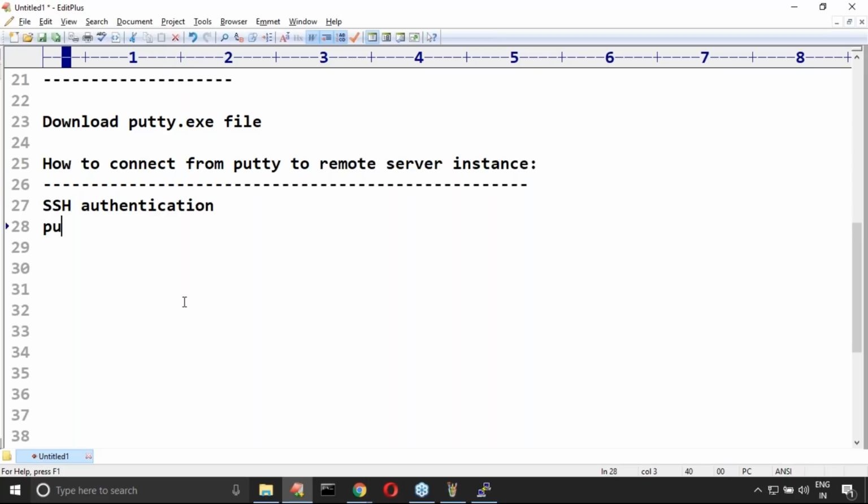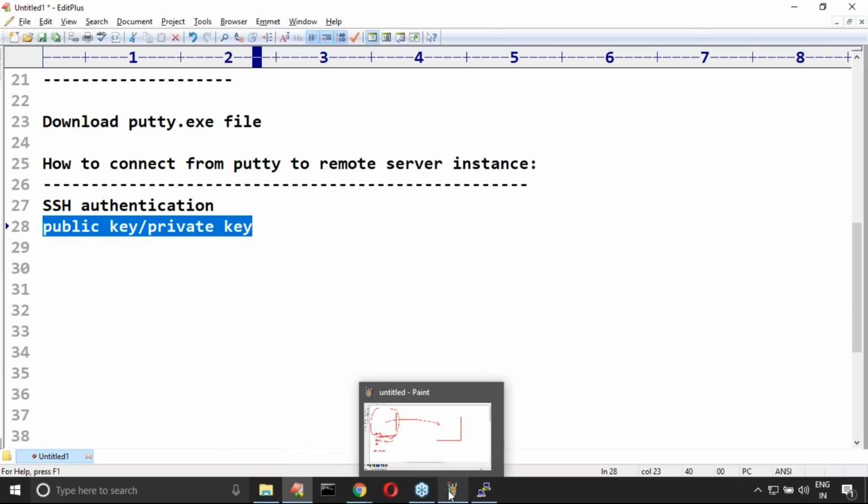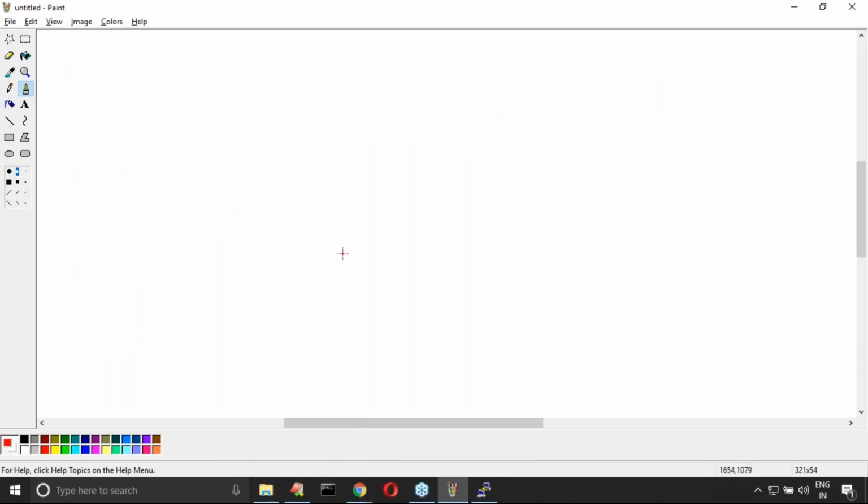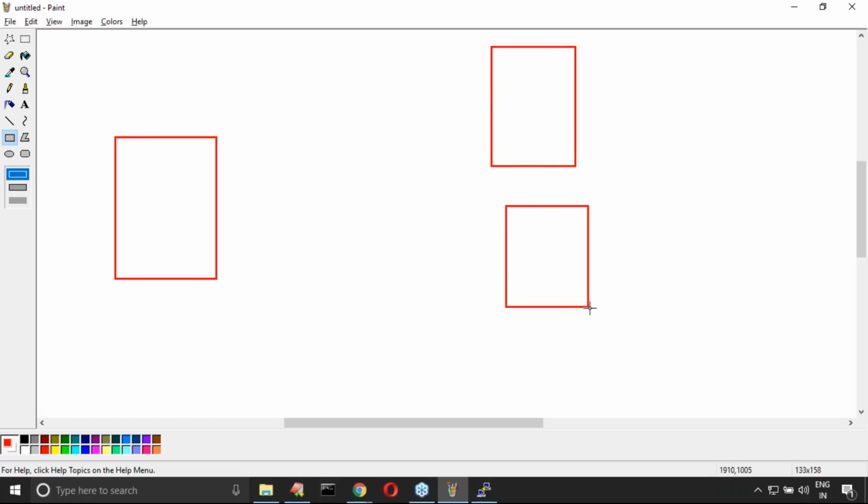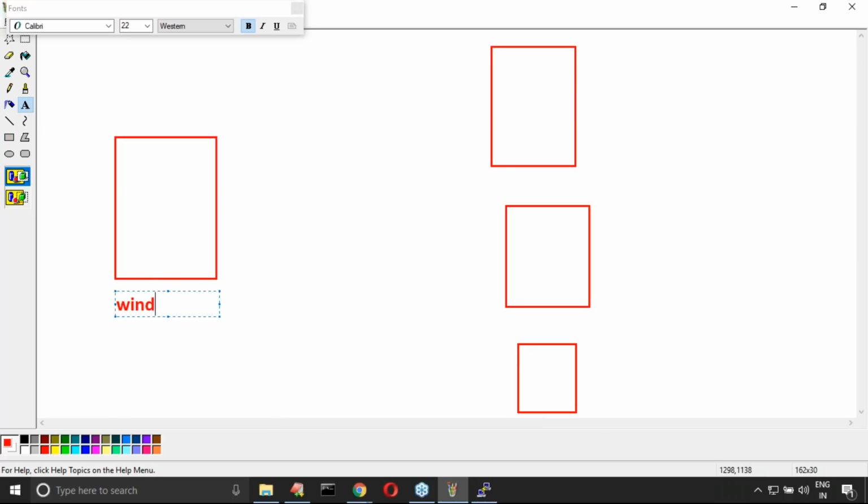Have you ever heard about public key and private key? For authentication purposes we can use them. If you want to send data to the remote machines, you are the sender. Multiple server instances are there. You can communicate with CentOS, or with Ubuntu, or with some other machine from the Windows PuTTY.